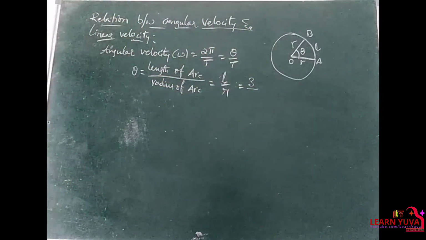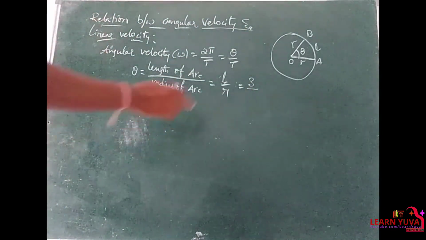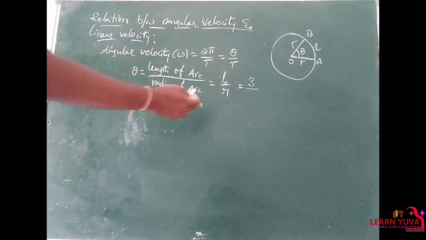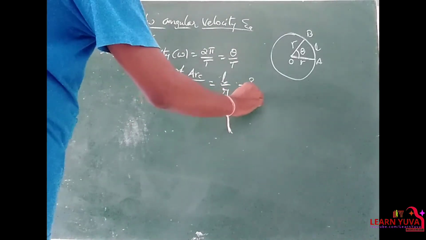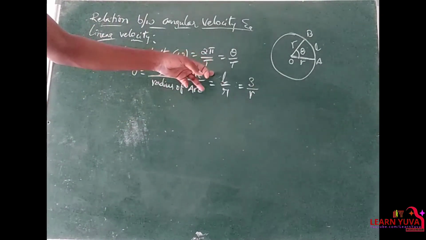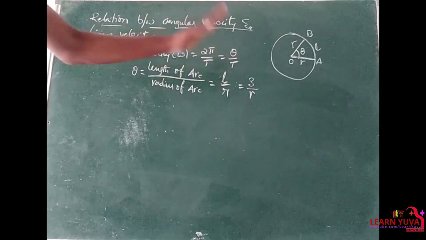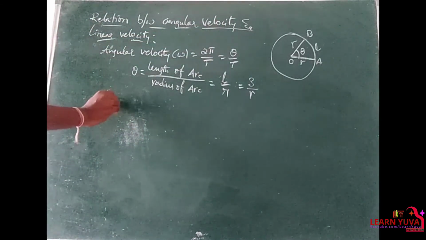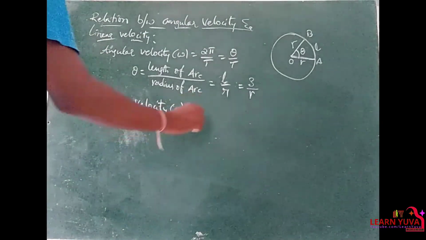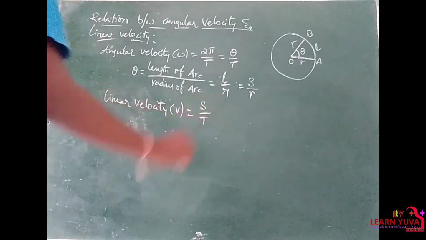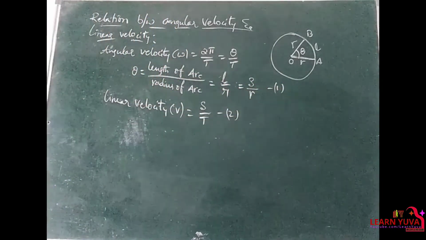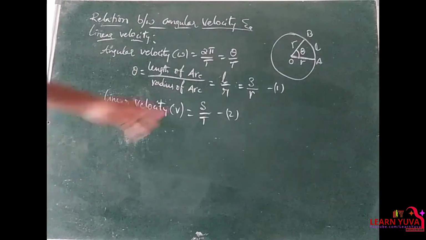So in linear kinematics, we denoted the length, distance or displacement with S, and R is denoted as radius R. Of course, we may denote it with L also, no problem. Length is denoted with L, or here S is nothing but distance or displacement. Linear velocity formula V is equal to displacement by time taken, right? Linear velocity is equal to displacement by time taken.